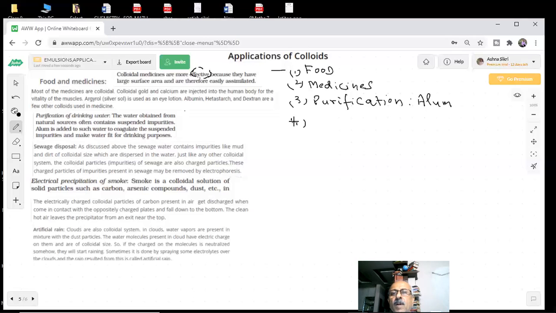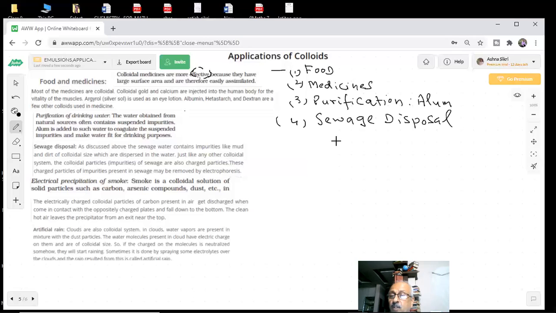Sewage disposal. Everything you are using goes to the sewage. The impurities present, mud and dirt, are colloidal size particles dispersed in water, and these colloidal particles are charged.